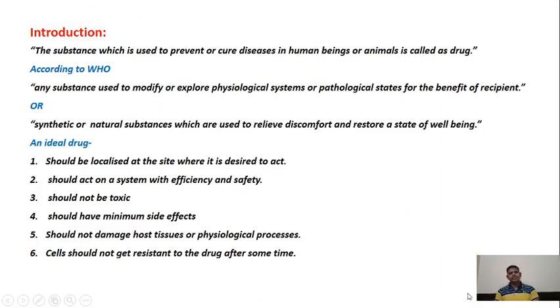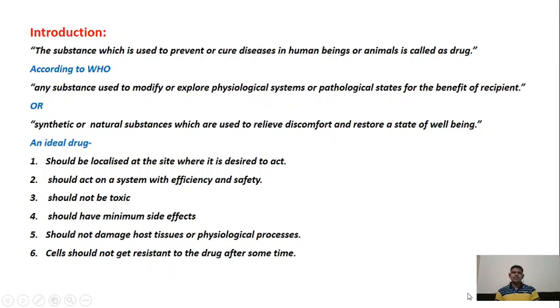In the introduction, we are going to see the definition of the drug. According to the definition, the substance which is used to prevent or cure disease in human beings or animals is called a drug. Not every chemical or every substance is a drug, but the substances which are used to cure disease in human beings or animals are said to be drugs.